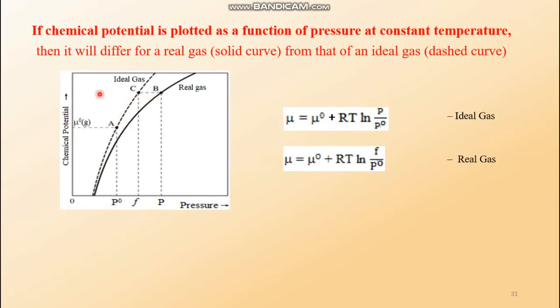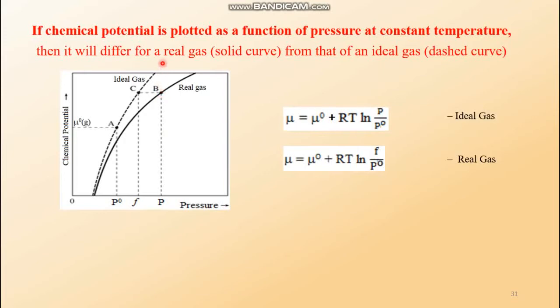Look here, this point. This point is where the chemical potential is mu. So at this chemical potential, where the chemical potential of the real gas is mu, the pressure is measured to be P. Now at this pressure, if it were an ideal gas, there would be no intermolecular attraction force. Then for the same chemical potential, what would be the value of the pressure of the ideal gas?